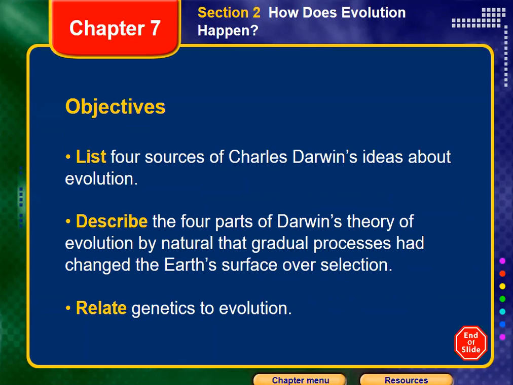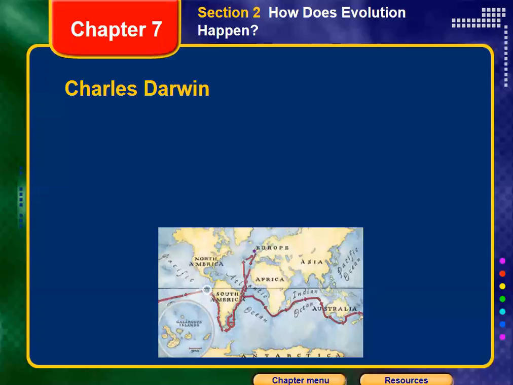So let's start. By the end of our lesson, we should be able to list four sources of Charles Darwin's theory about evolution, describe the four parts of Darwin's theory of evolution by natural selection, and relate genetics to evolution. Okay, so let's talk about Charles Darwin.